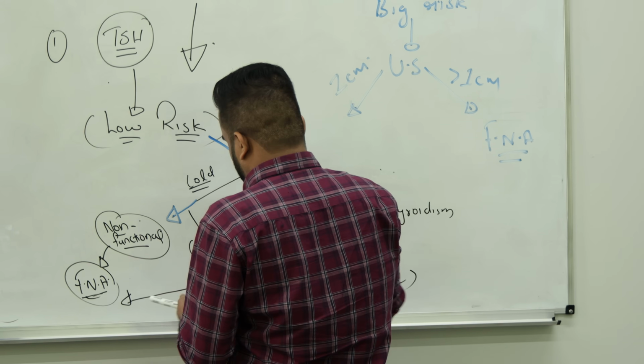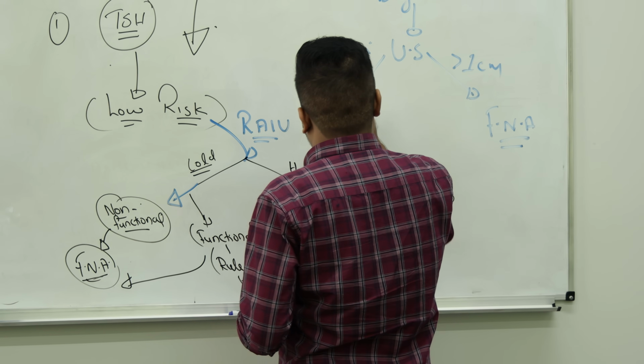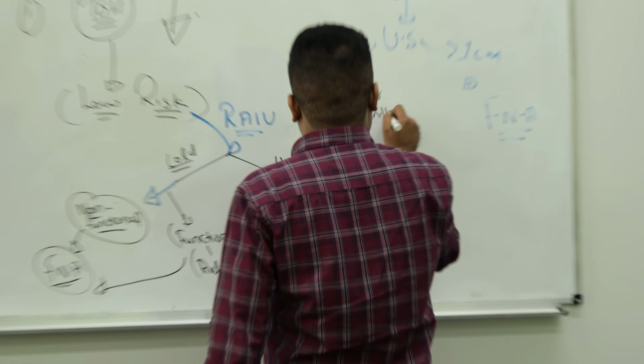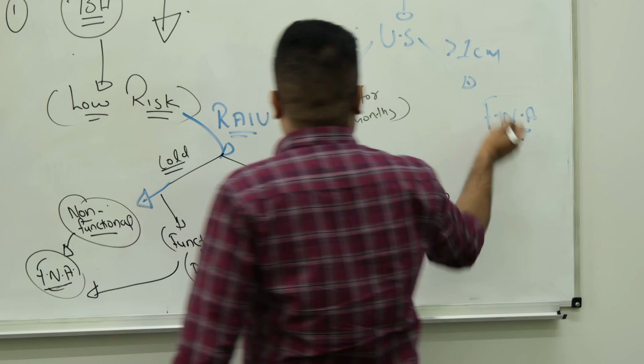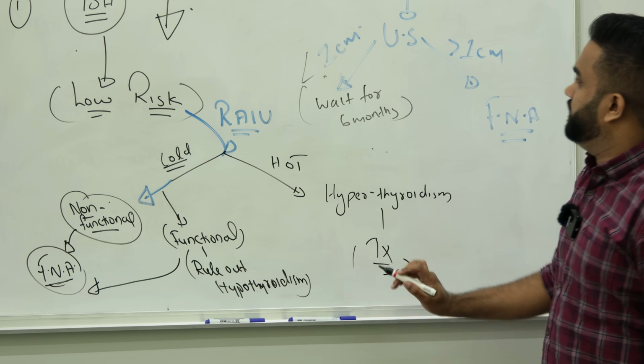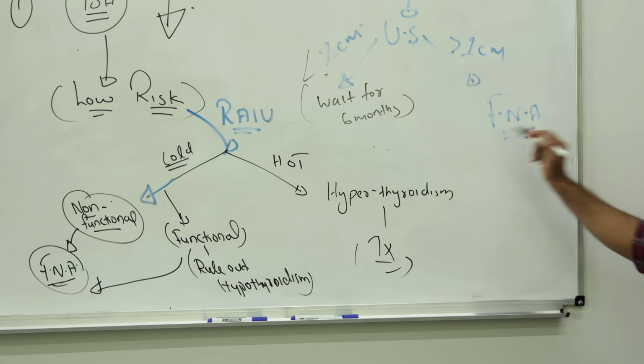If it is less than 1 centimeter, you wait. Wait for 6 months. If they are growing, do FNA again. If they are not growing, no problem. So if it is less than 1 centimeter, you can wait. If it is more than 1 centimeter, it is FNA.